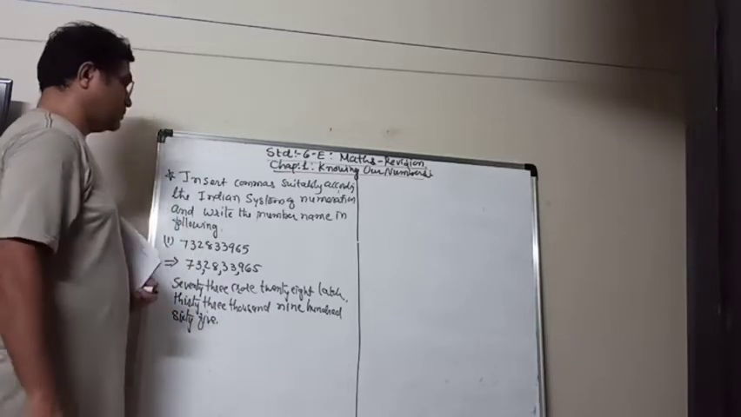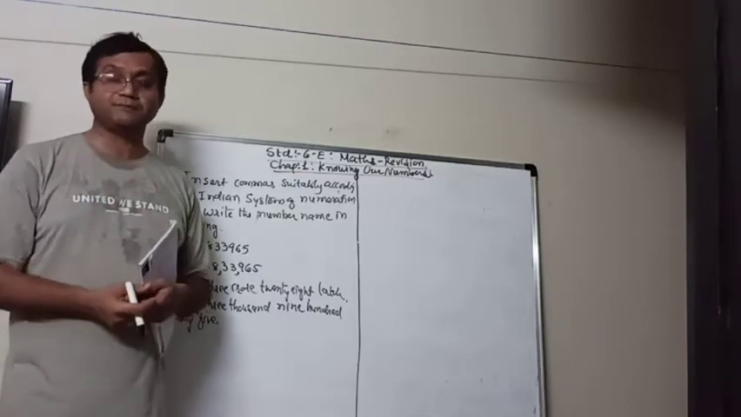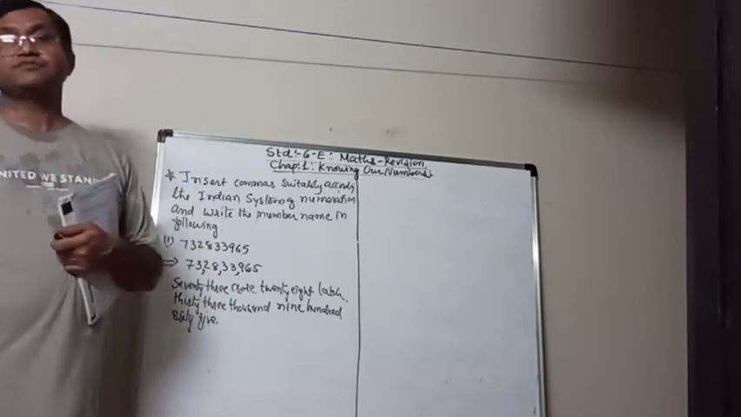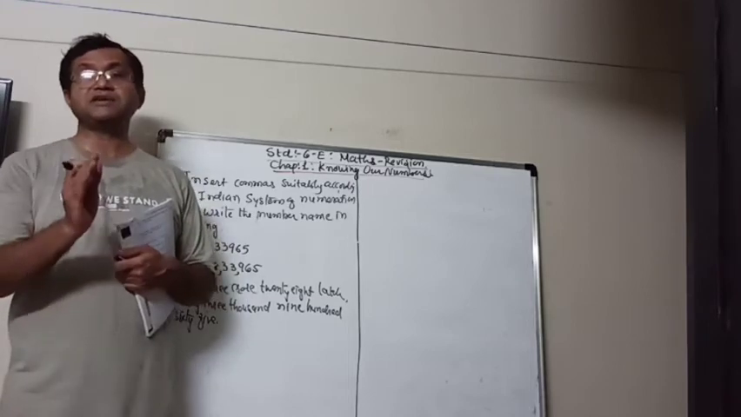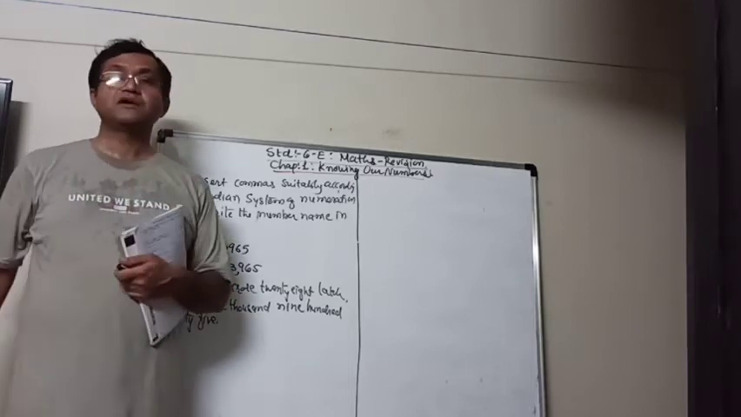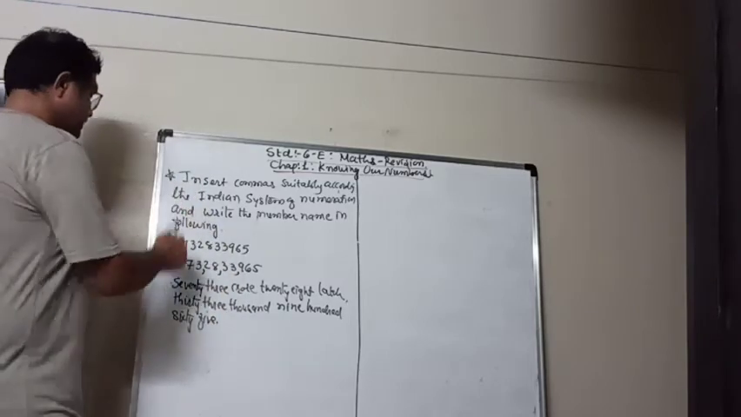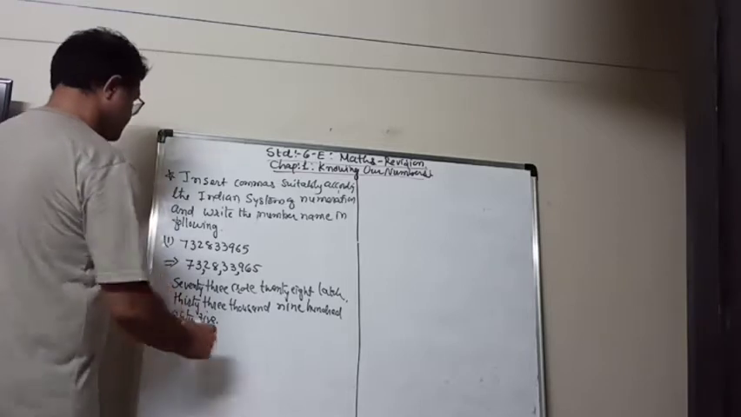So be careful when you have to put the commas and a number name. Read properly that it is the Indian system or the international system. Because in the international system, this number will be written differently. Let's take one another also.